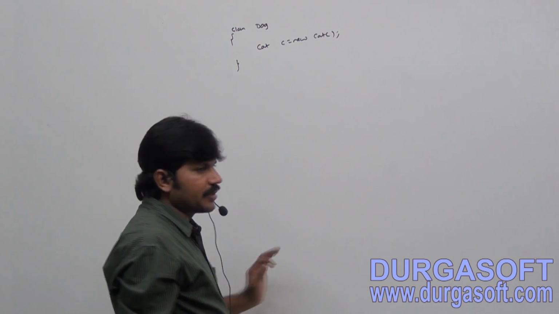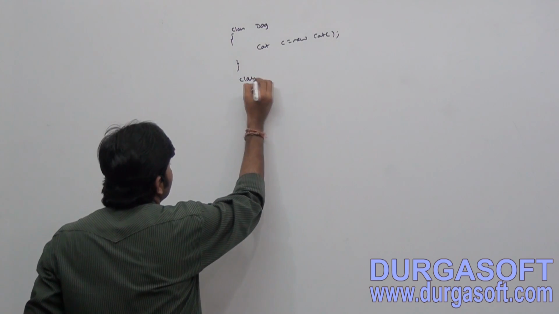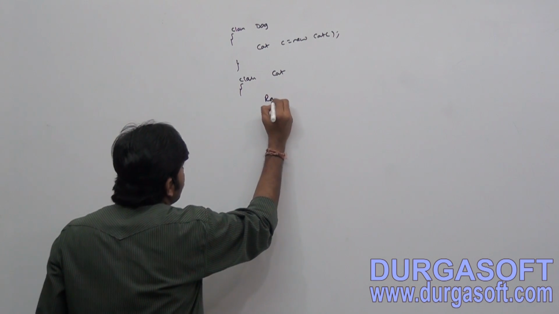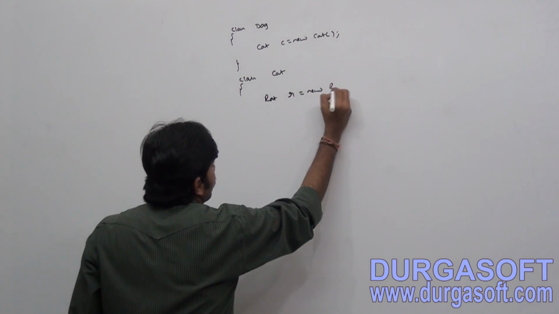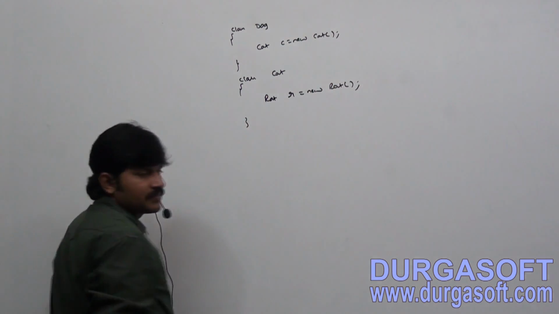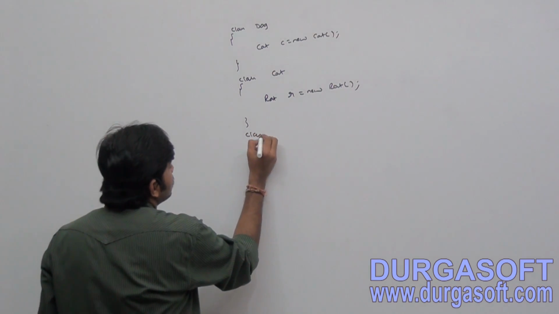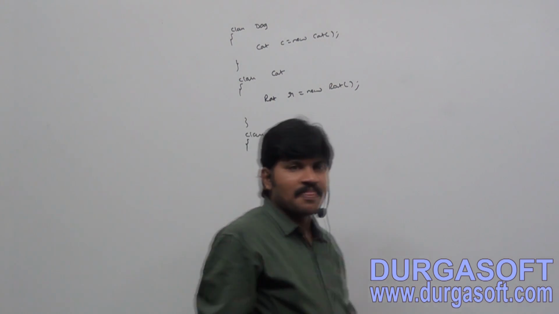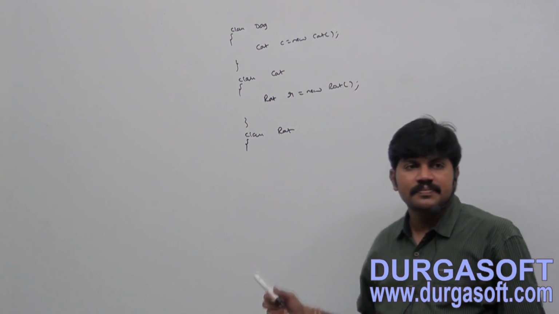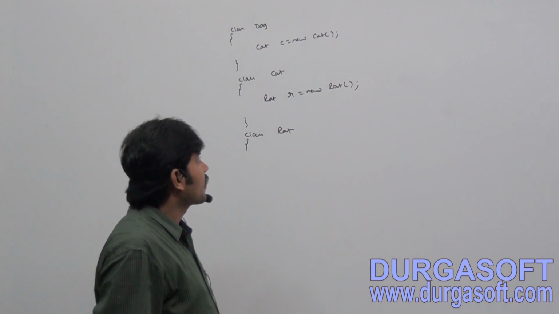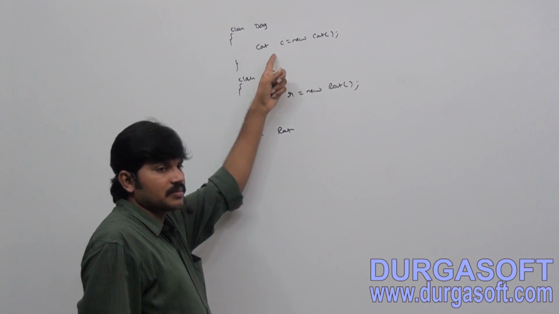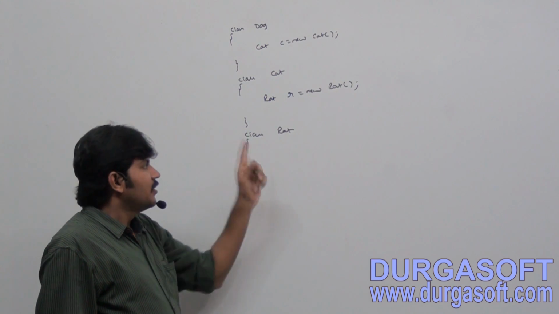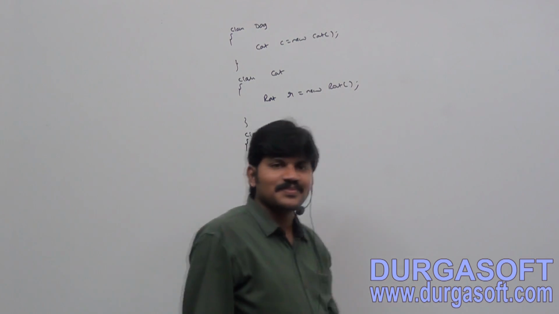Cat c is equal to new Cat. Class Cat: Dog has a Cat reference, Cat has a Rat reference, as an instance variable Rat r. And class Rat: Dog has the Cat reference, Cat has the Rat reference, Rat has a Dog. Have you observed? Whenever the cat sees the dog, it will run like anything. Whenever the rat sees the cat, it will run.